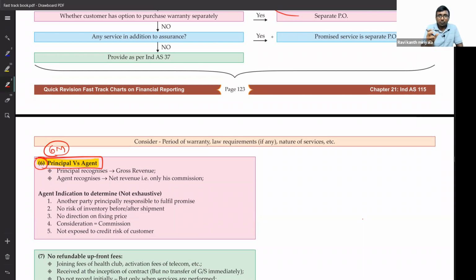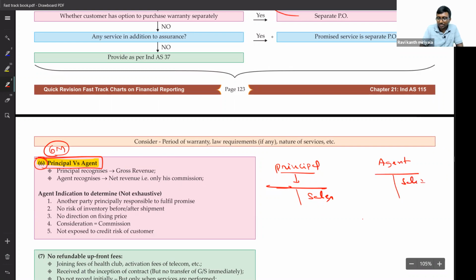To decide, what is the problem, sir? If you say I am the principal, I will be recording the real sales; in my profit and loss, I will show sales. If you say I am an agent, then what is my sales? Basically it must be a commission. He must have received 1,000 in his hand, but he has to pay the principal 950.